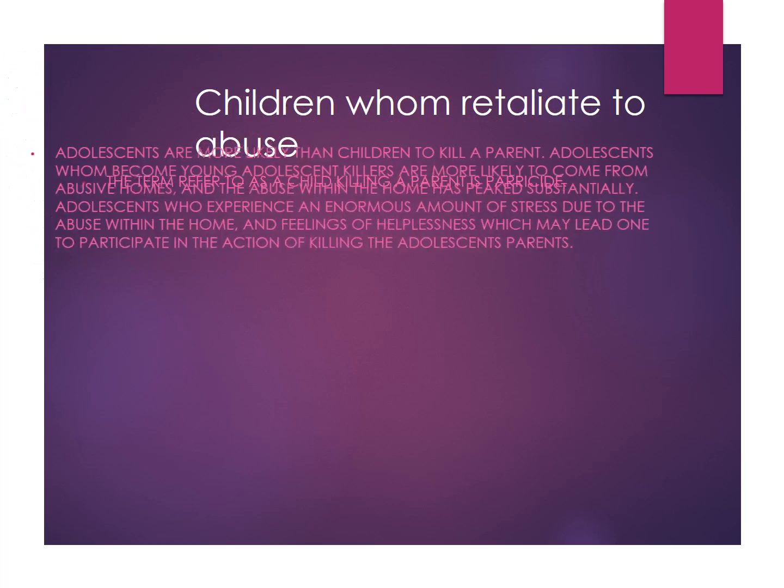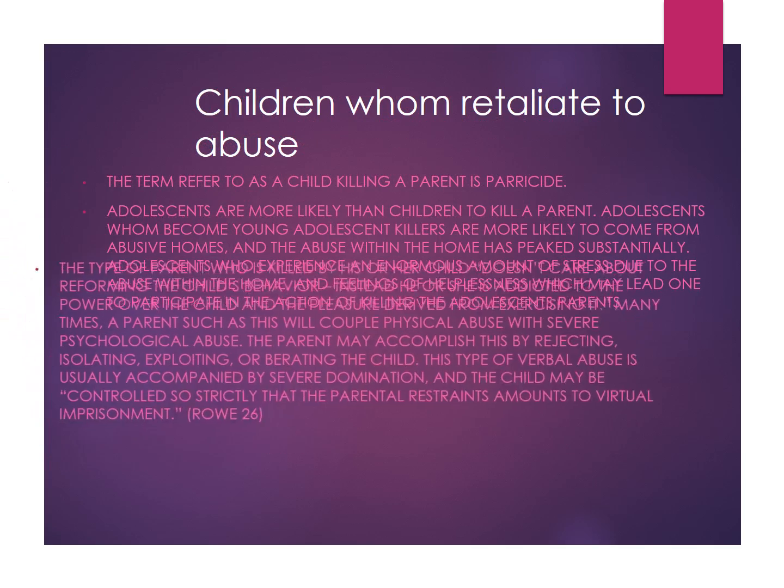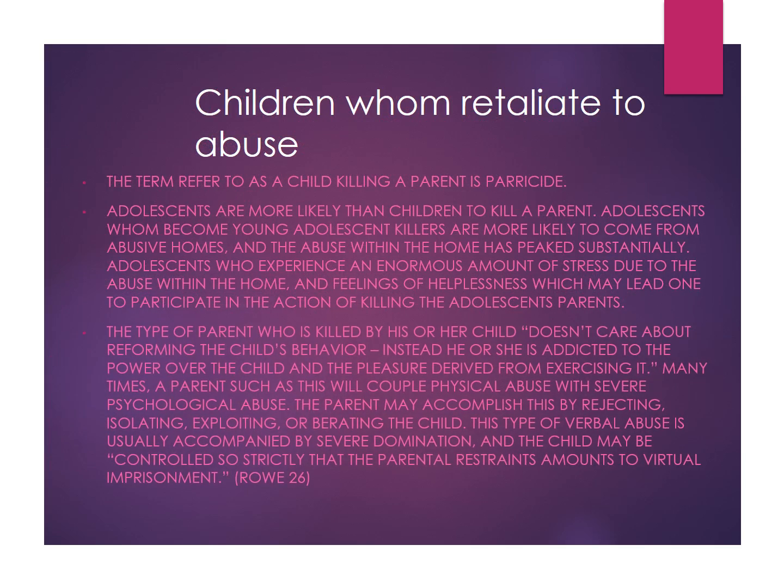Children who retaliate to abuse. The term for children killing a parent is parricide. Adolescents are more likely than children to kill a parent. Adolescent killers are more likely to come from abusive homes, where the abuse has peaked substantially. Adolescents who experience an enormous amount of stress from the abuse within the home and feelings of helplessness may be led to participate in killing their parents.